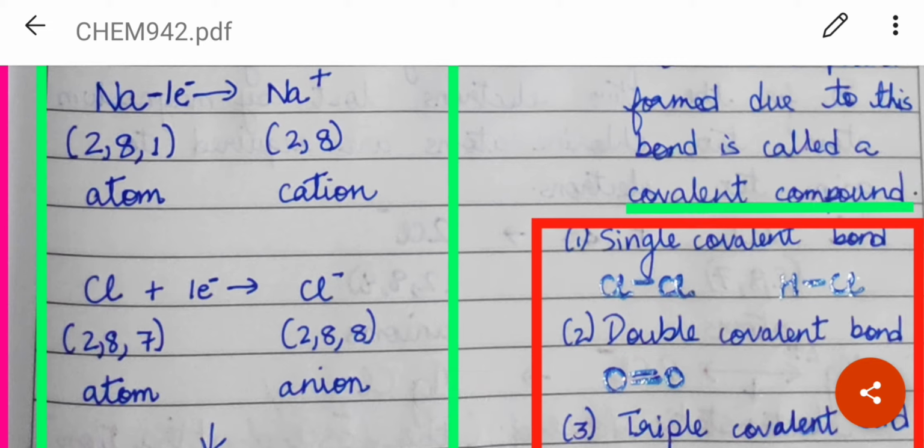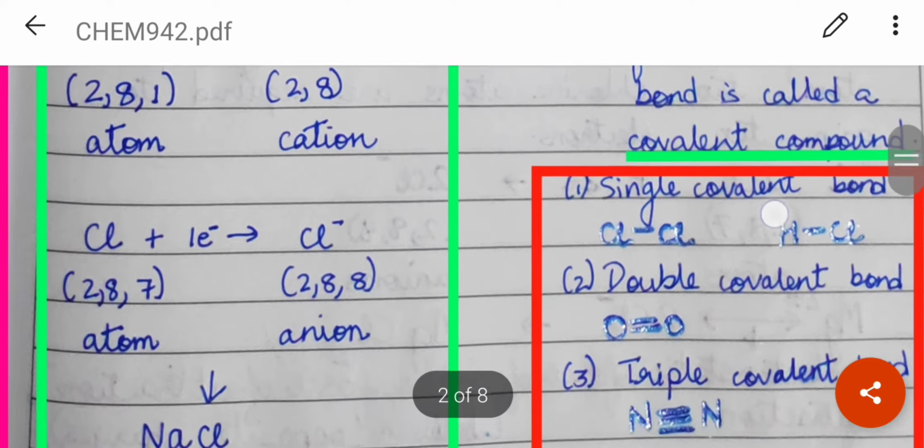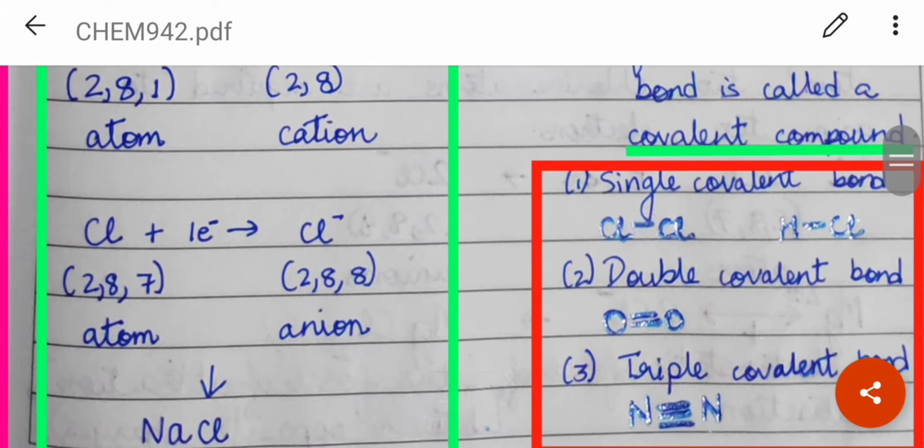Now, covalent compounds have three kinds of bonds. Single covalent bond, where the chlorine atoms are sharing a single pair of electrons. Hydrogen chloride molecule, where they are also sharing a single pair of electrons.